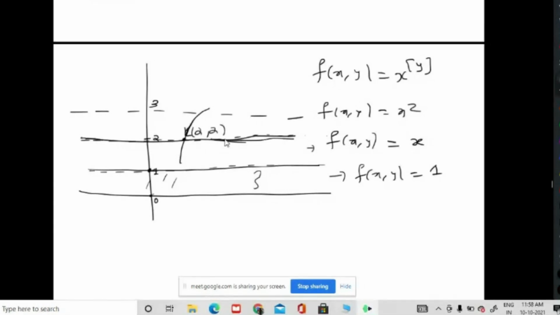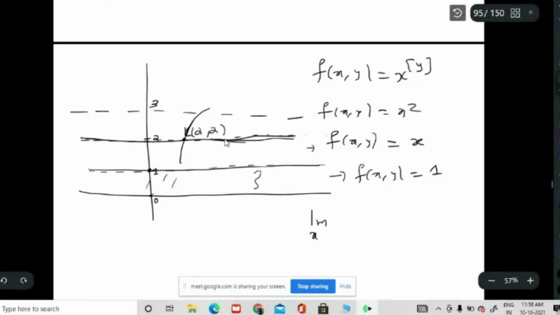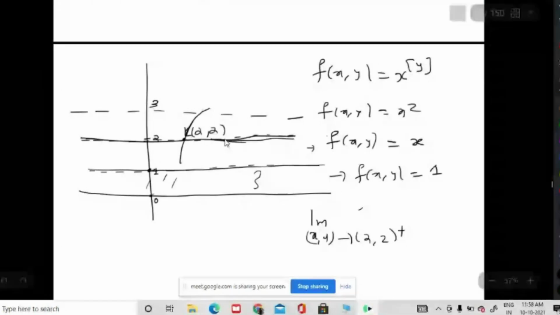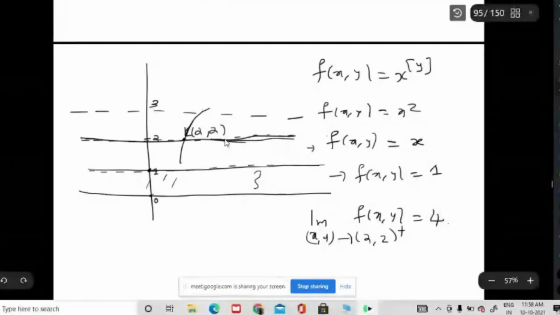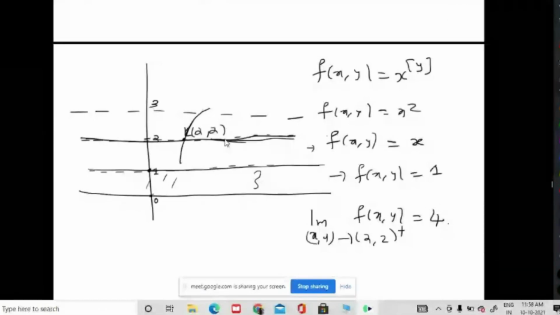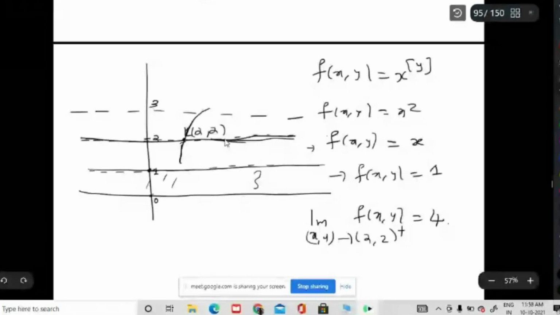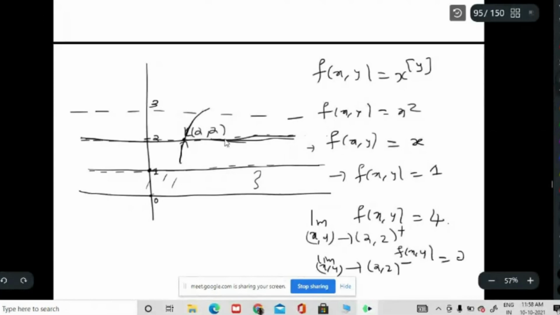From above, the limit of f(x,y) is 4. This is not a proper notation; I put a plus just for simplicity. Then what about from below?